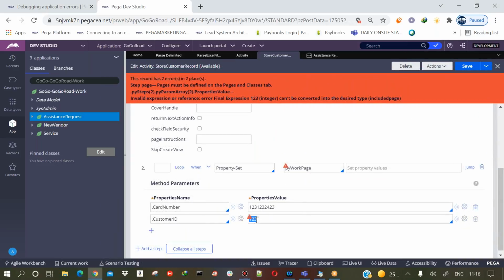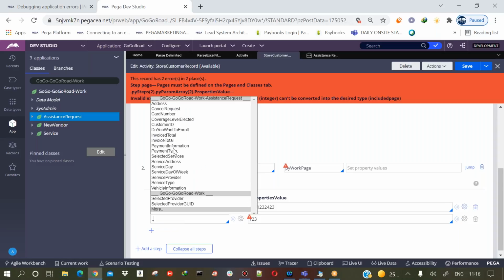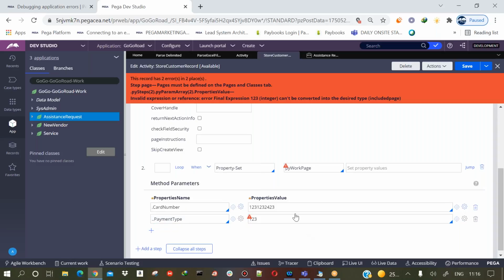The type is different, that's what it's saying. Okay, so the type is different. Let us take another one. Let's say I take the payment type equal to bank transfer, and I'll run the activity again.